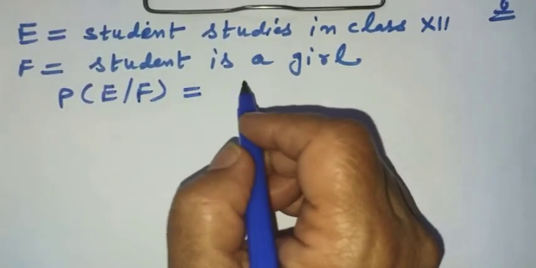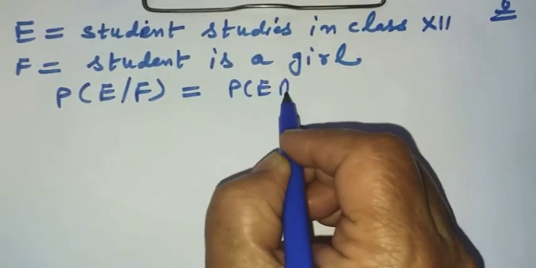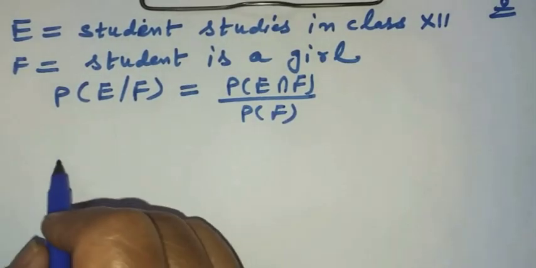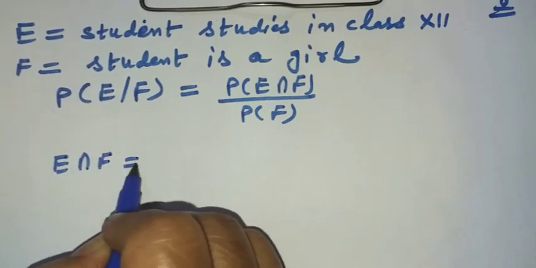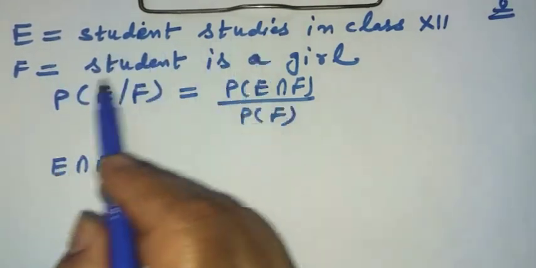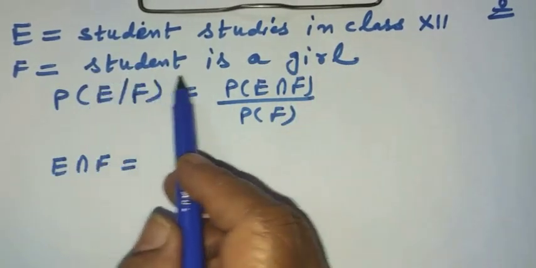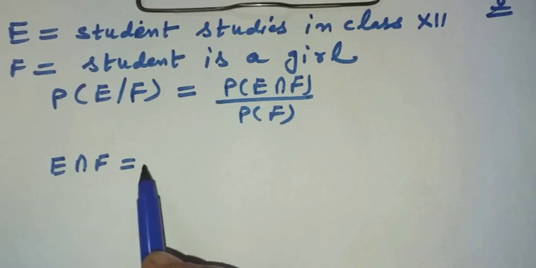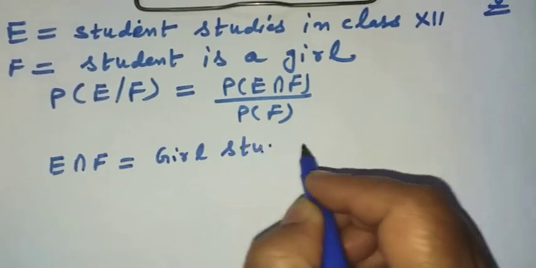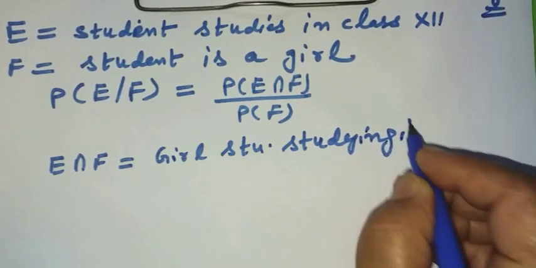As per the definition that we have discussed, probability of E by F is equal to probability of E intersection F divided by probability of F. So now let us define what the event E intersection F should be. It means any event which satisfies the property of being in E and being in F. E says the student studies in class 12. F says that the student is a girl. So what should be E intersection F? It means a girl student studying in class 12.